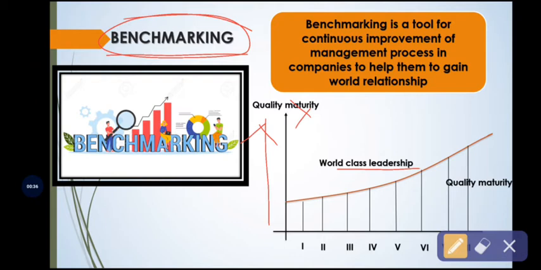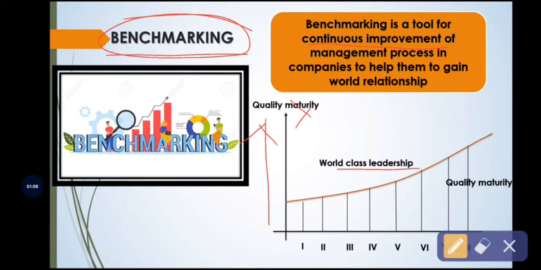a benchmarking is nothing but the continuous improvement. How, in the sense? Through gaining the class leadership. Along with the class leadership, the figure shows the quality will be matured. That is increasing in quality with respect to the maturity along with gaining world class leadership.